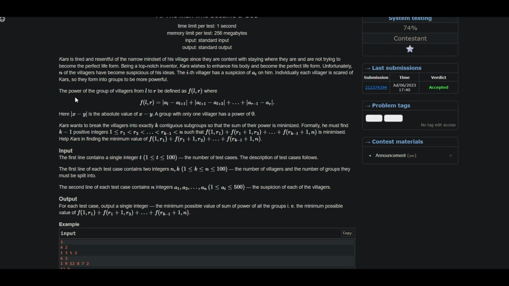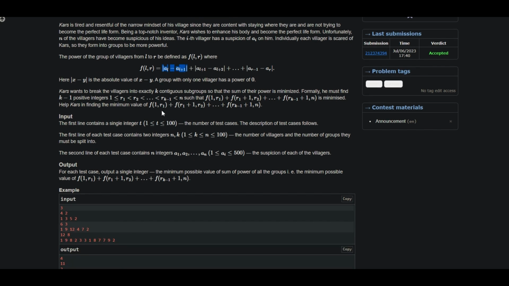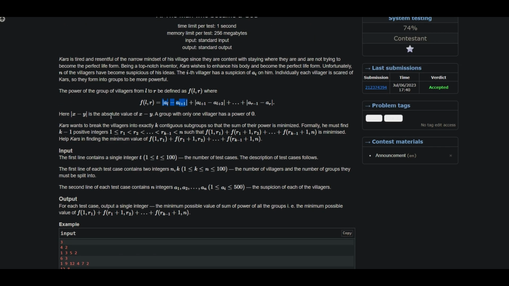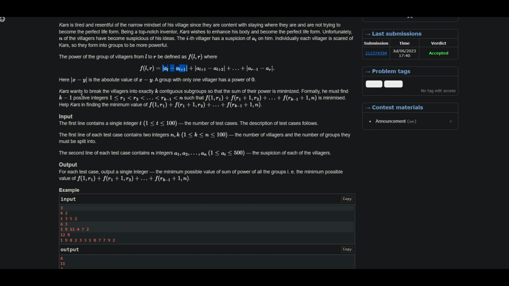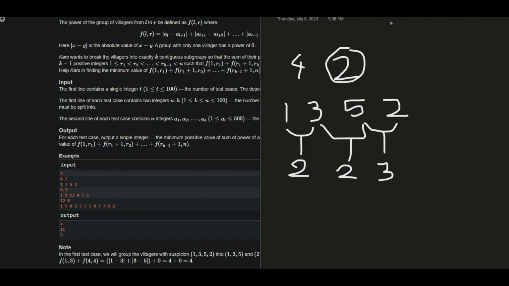Okay, so a group of villagers is a contiguous segment of the array from L to R, and the power of that group is calculated using this formula. That is, it is the sum of the absolute differences of consecutive elements. Kars wants to break the villagers into exactly k contiguous groups so that the sum of their powers is minimized. So what can we do in this case? In this problem,